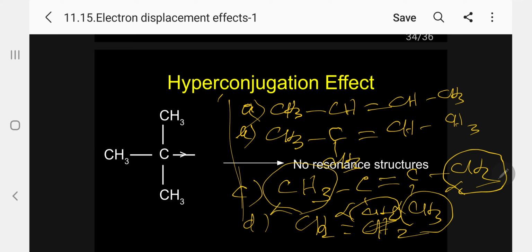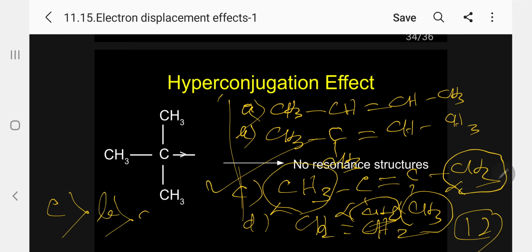One CH3 gives 3 resonance structures, as we have seen already, so 4 into 3, 12 resonance structures are possible. That's why C is the most stable of all. So the stability order is C is more stable than B, more stable than A, more stable than D.